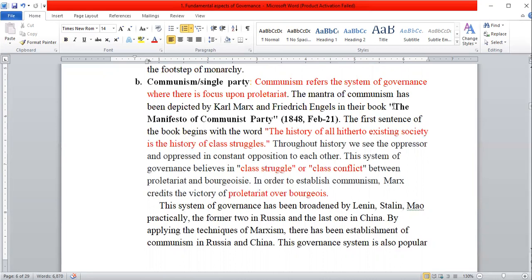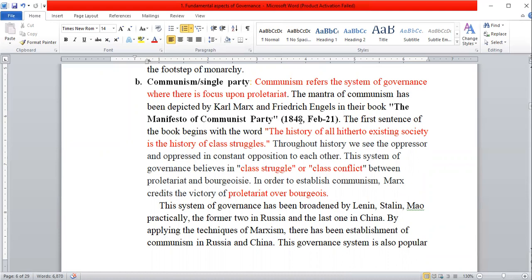This book is the key mantra of communism. Those people who are communists try to follow the trends of this book. However, we cannot apply each and every aspect of this book because it was written in 1848. Many aspects of that time were related to counterattack, and different types of revolution were glorified by Karl Marx and Friedrich Engels.